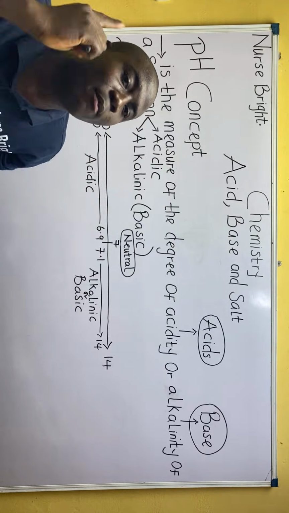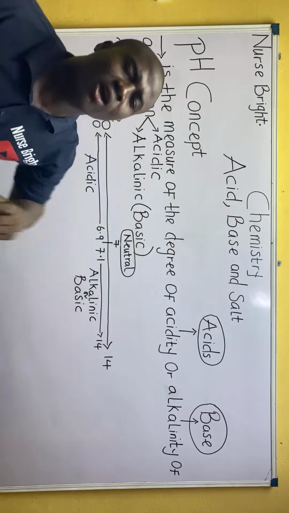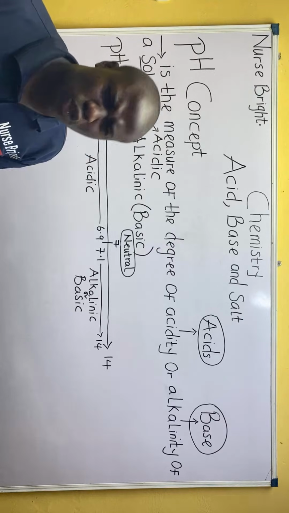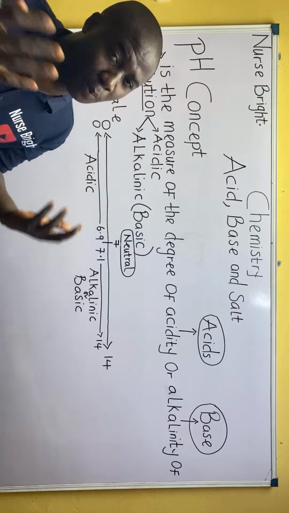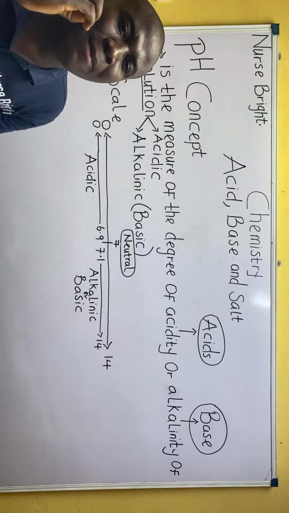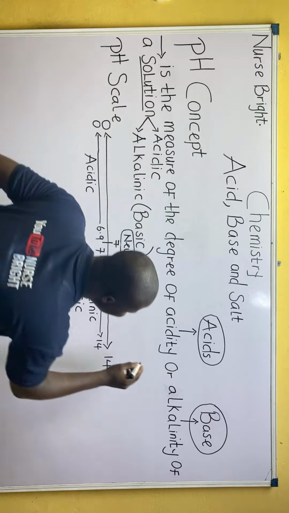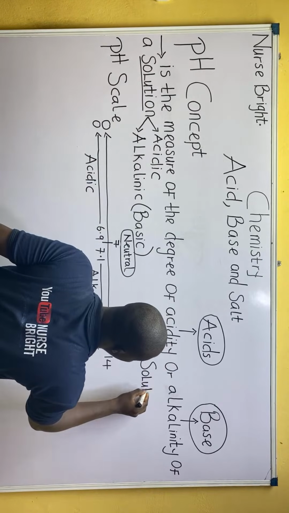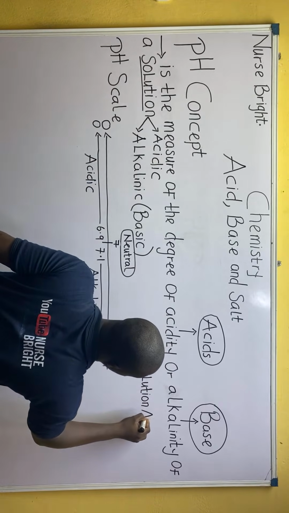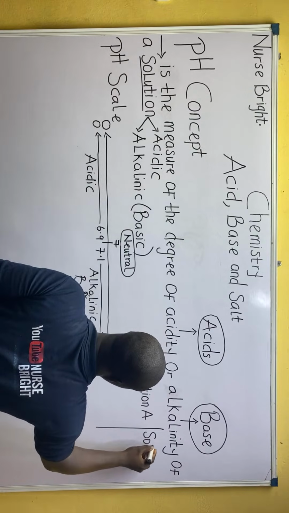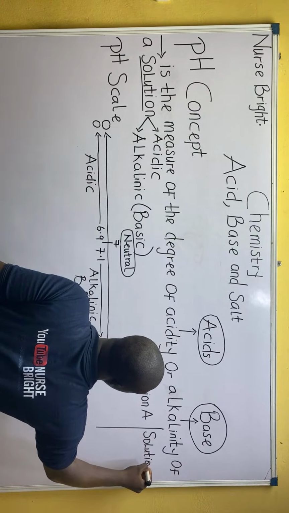This is seen more in salts. Salts majorly are neutral. We'll come to that subsequently. So guys, let me ask a very simple question. Now let's say we have two solutions. We have solution A and another solution, solution B. Let's say solution A now.